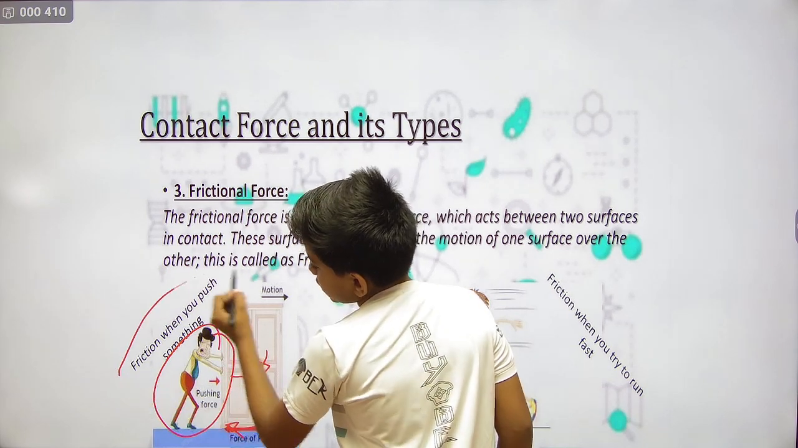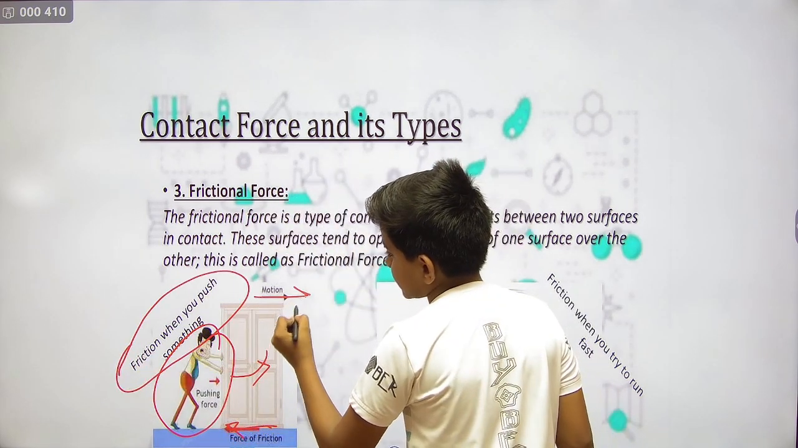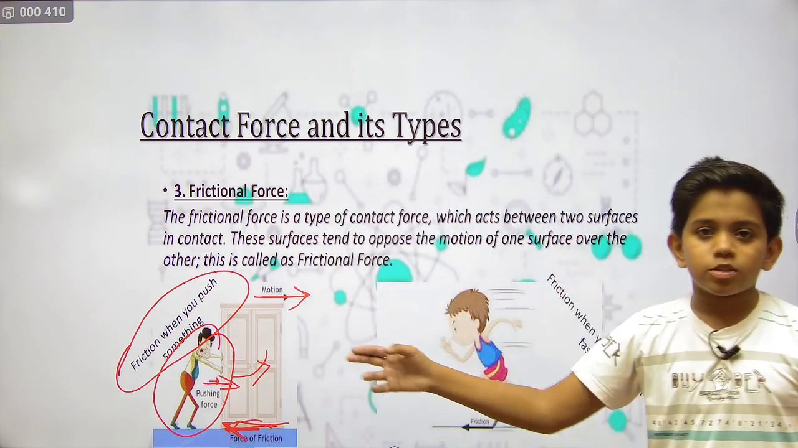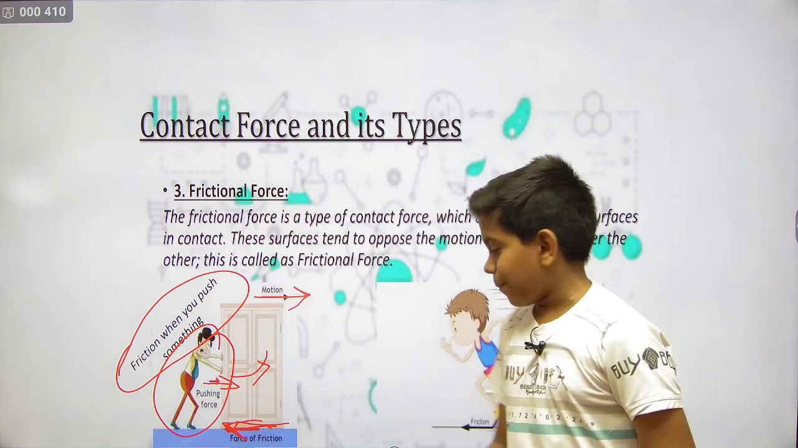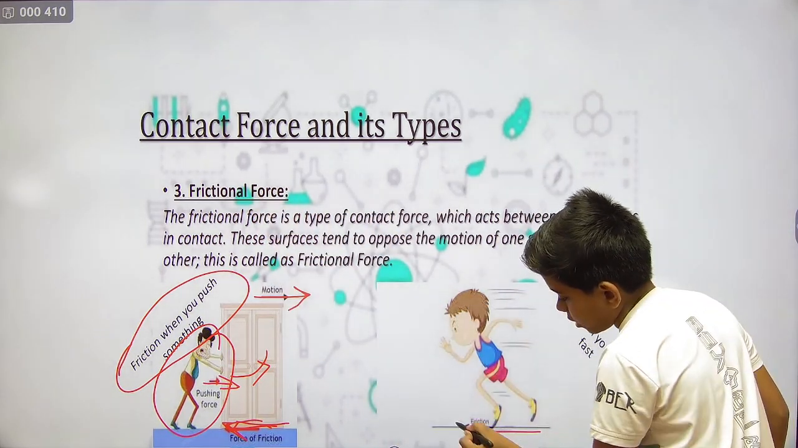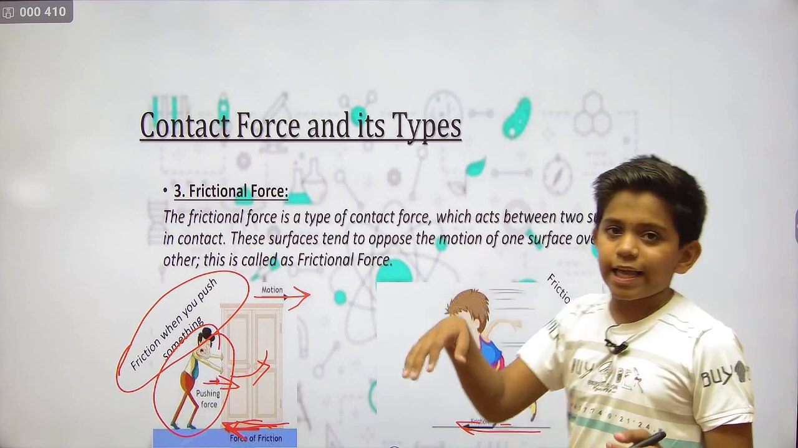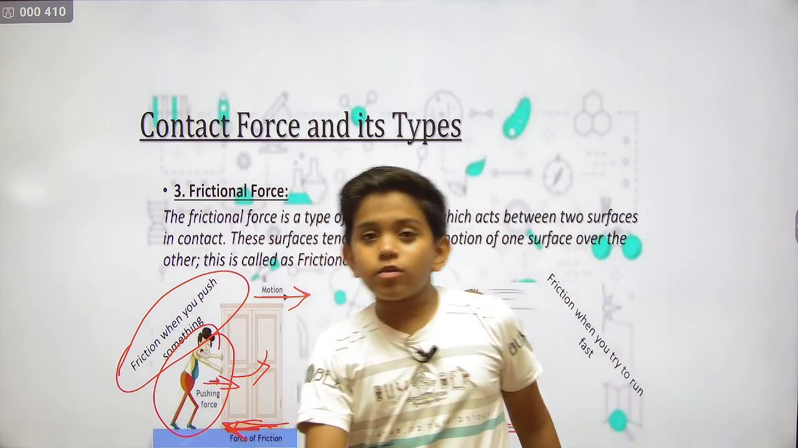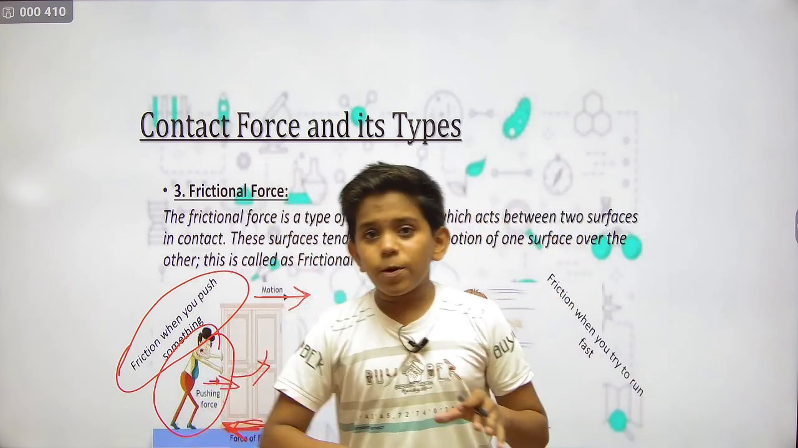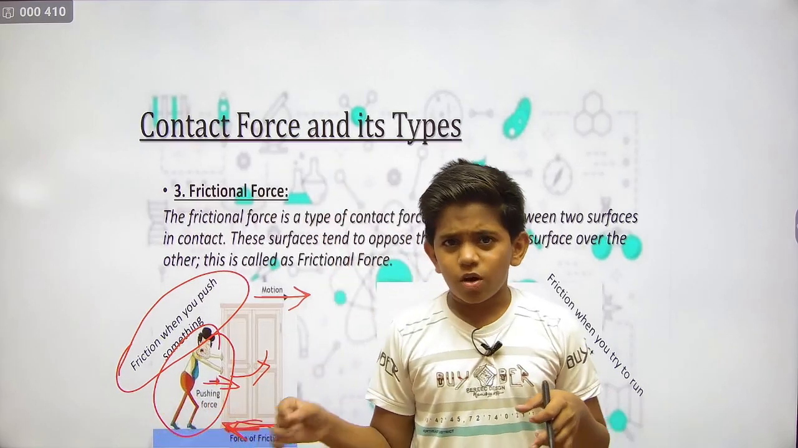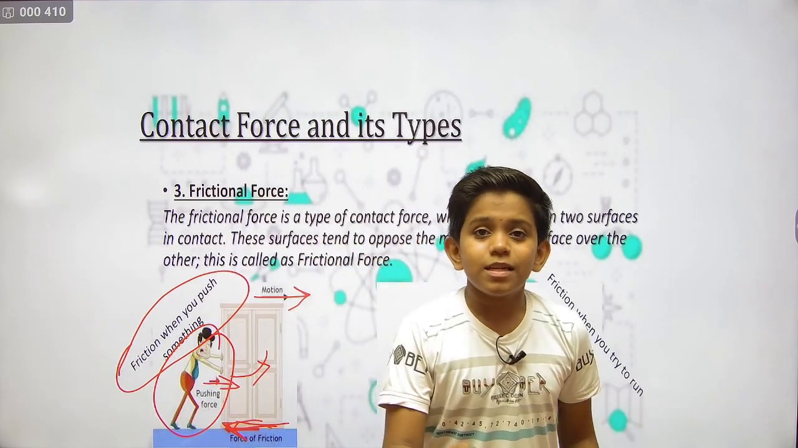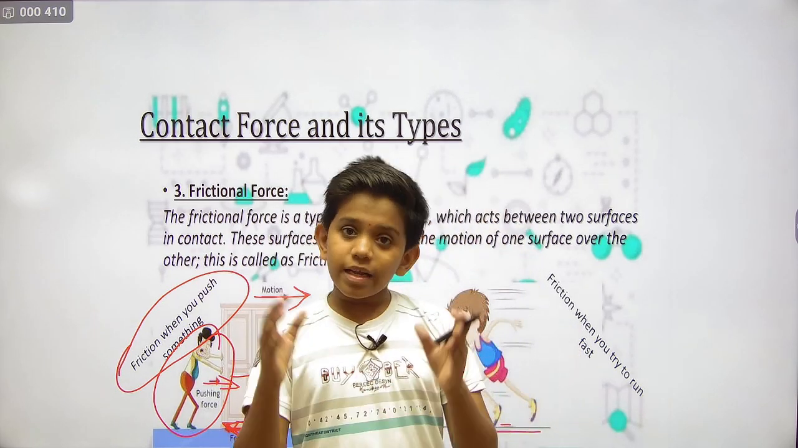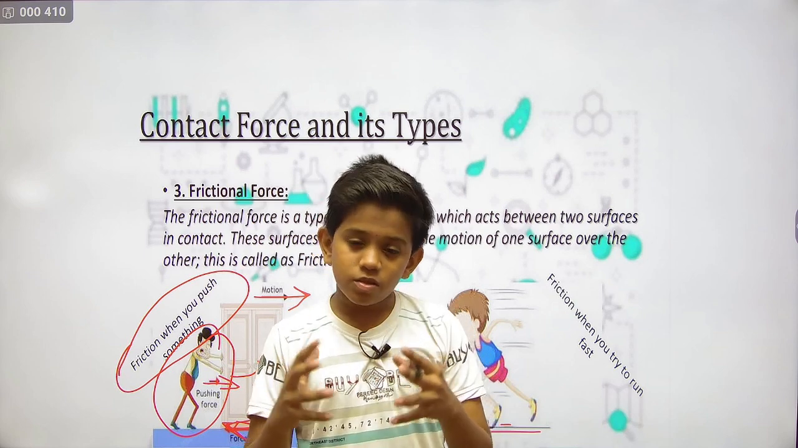Friction when you push something. Now the motion is like this and the pushing force is from here, but the frictional force is coming from this side. So from both sides the force is being applied. Now when you try to run faster, there is friction between your legs and the surface. When you try to run on soapy water or in the bathroom, it is slippery. So you fall down because there is less friction and it can't hold your foot and the surface tightly.